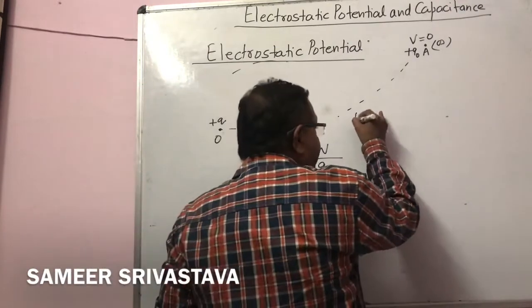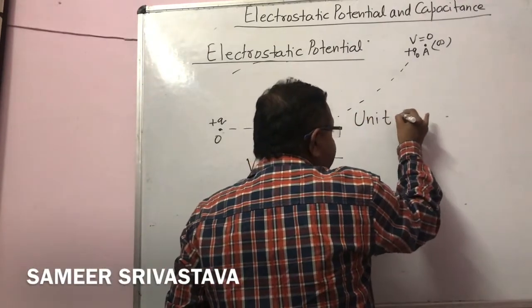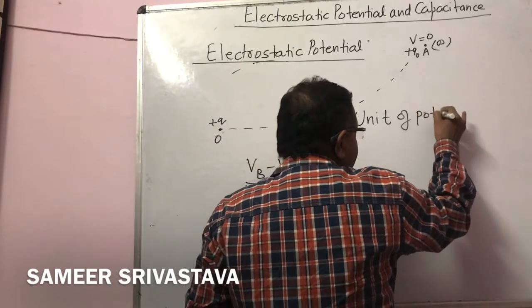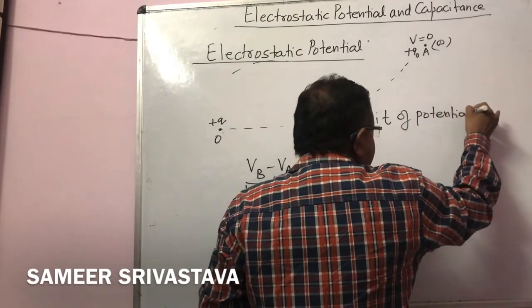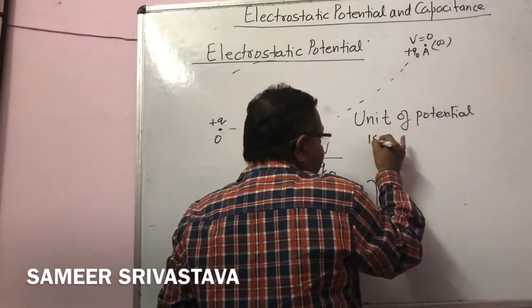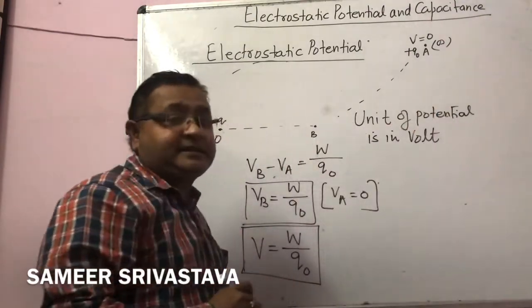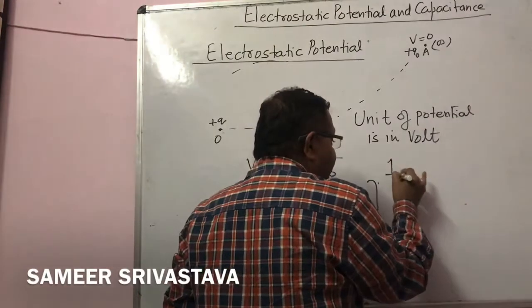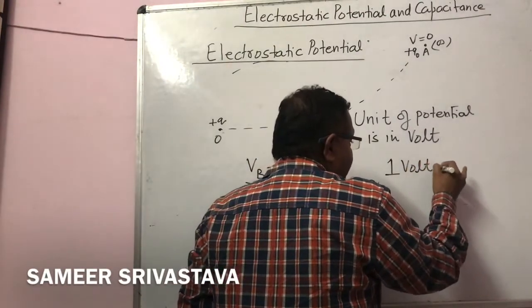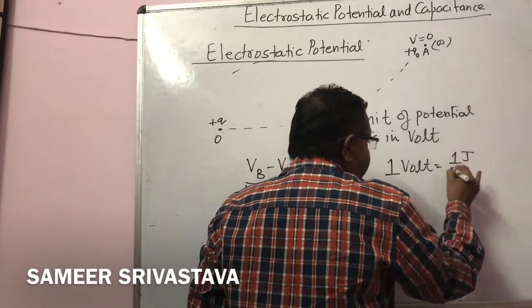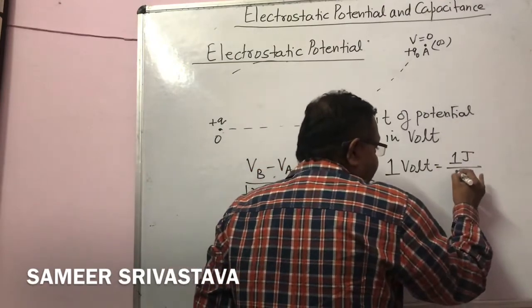The unit for the potential is the volt, or 1 volt is equal to 1 joule per coulomb.